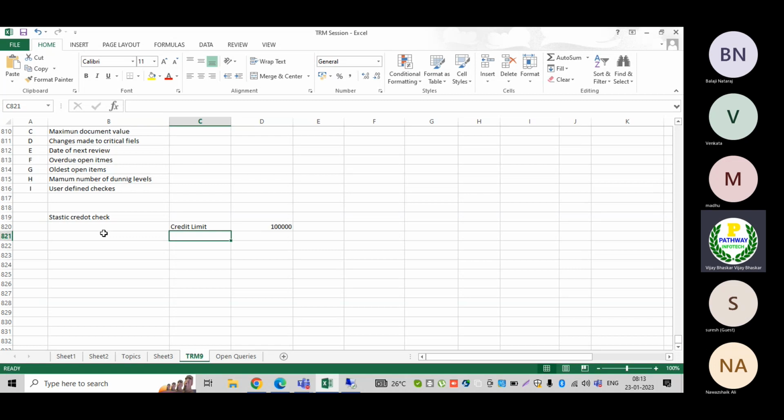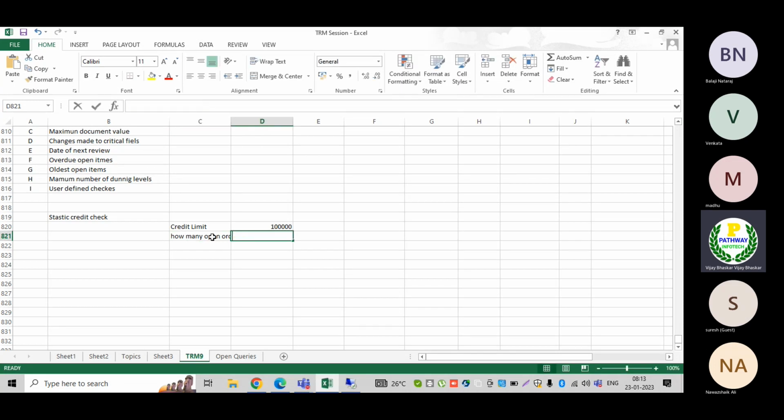Whenever we have selected the statistic credit limit in the business partner, the system will check with this 1 lakh rupees how many open orders there are, meaning how many open sales orders are there to deliver.